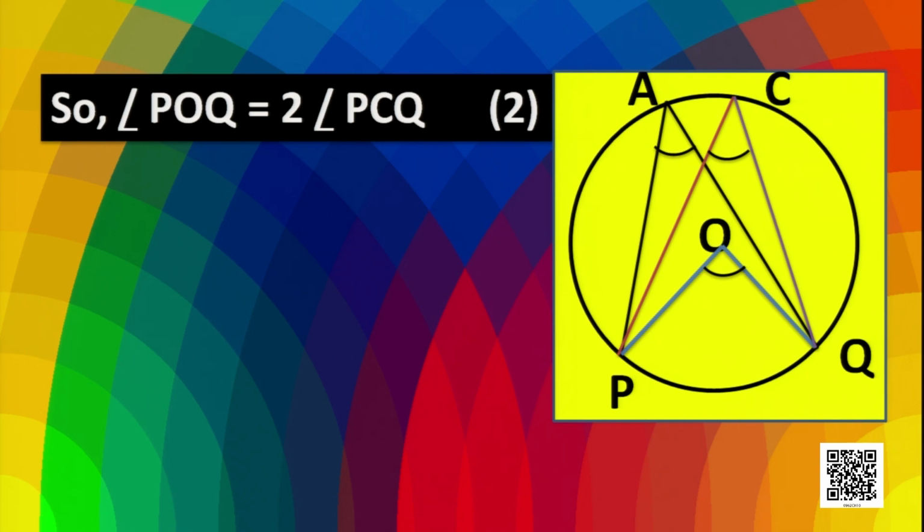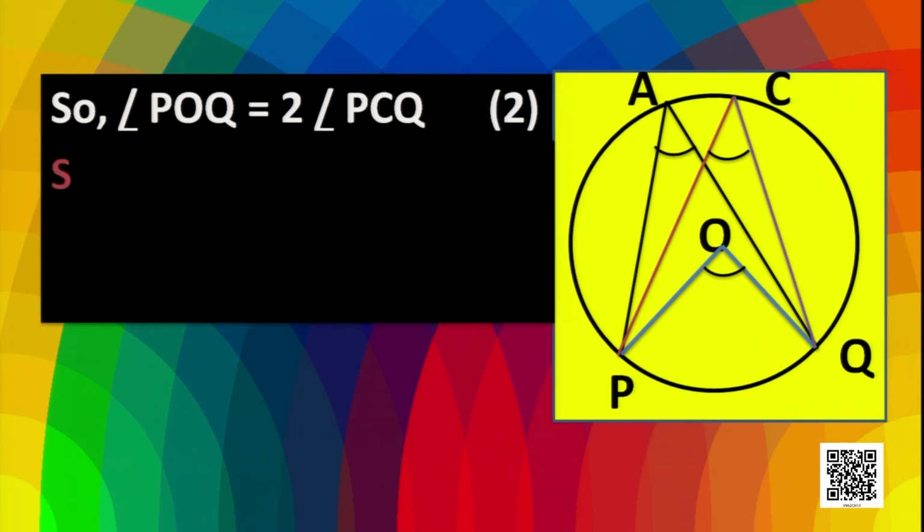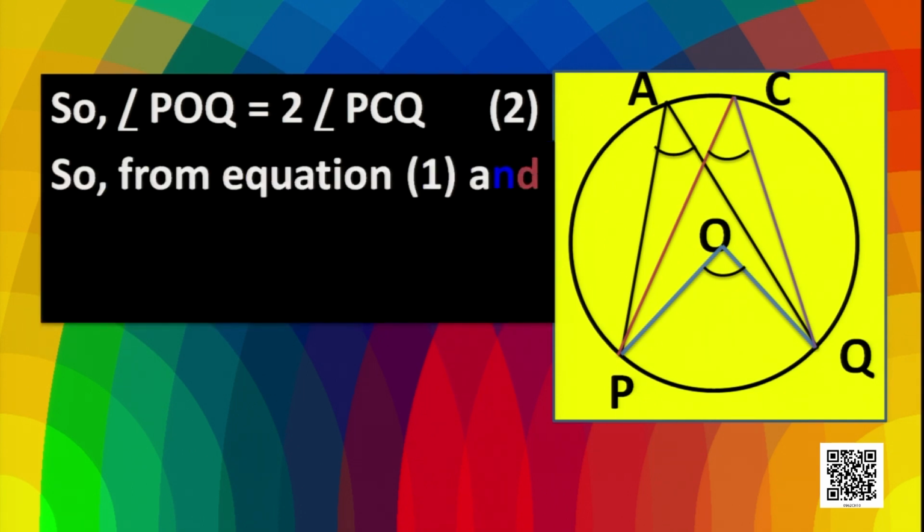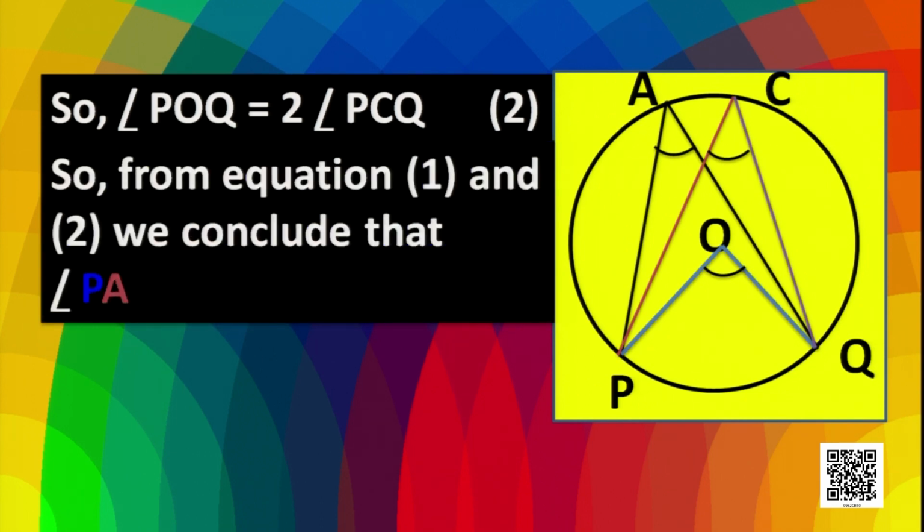Now if we compare these two equations, we can see that on both the equations we have POQ on the left side. So the right side must be equal. That means PAQ is equal to PCQ. So by getting this, we prove that the angles subtended in the same segment are equal.